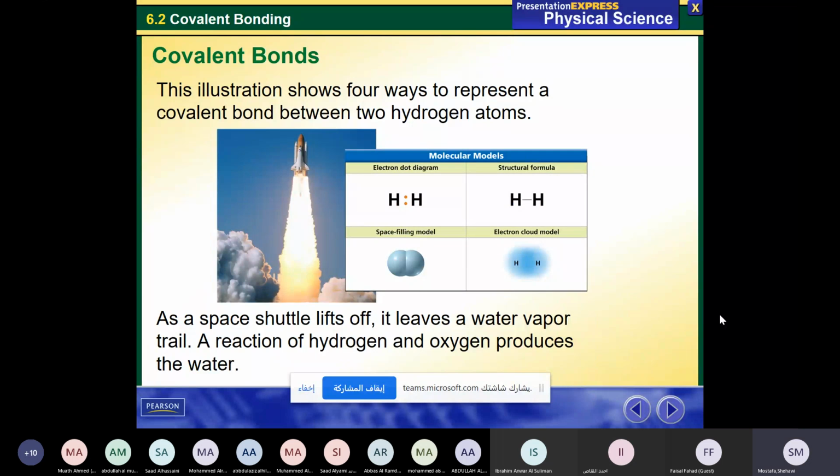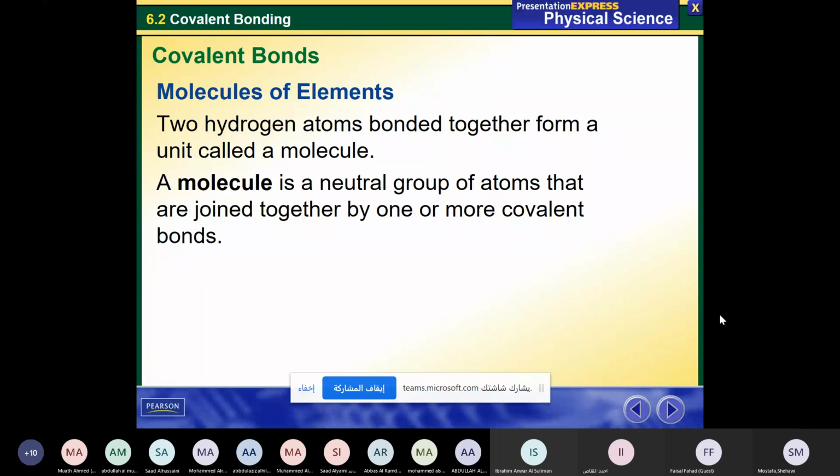So these are different types of sharing covalent bond.